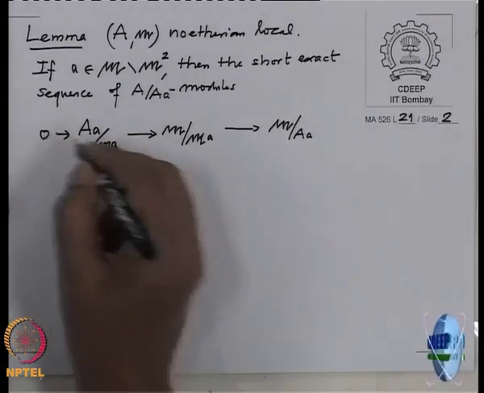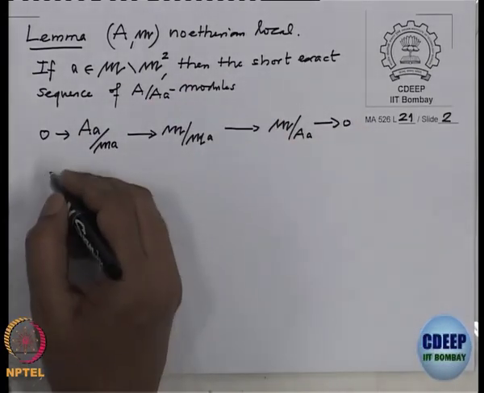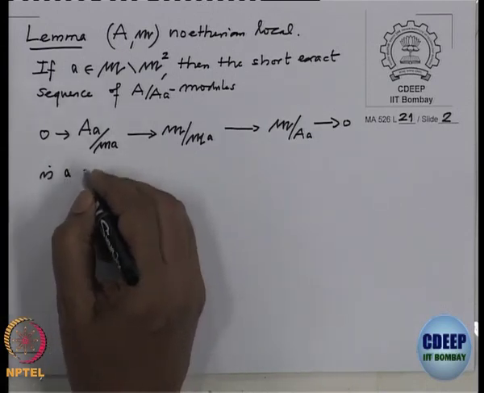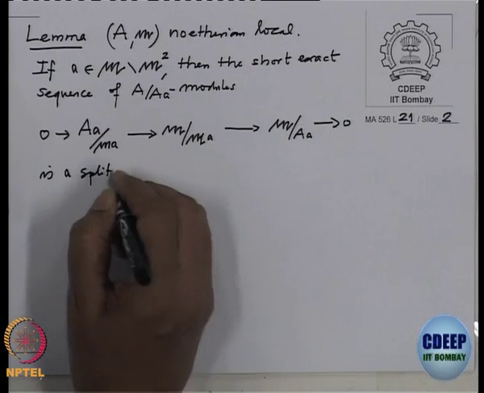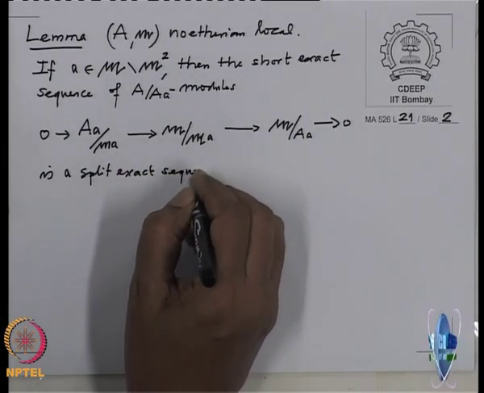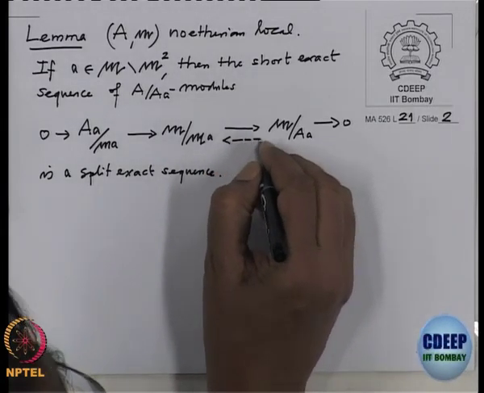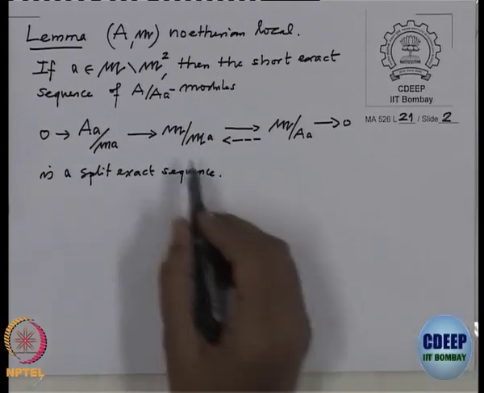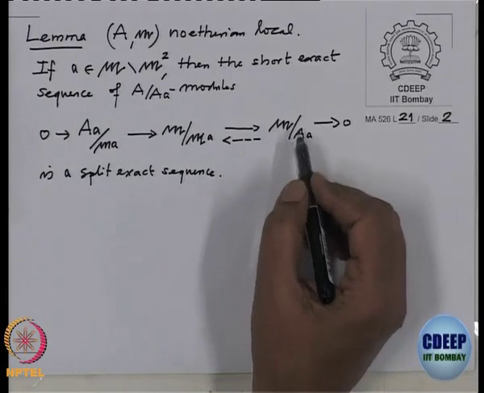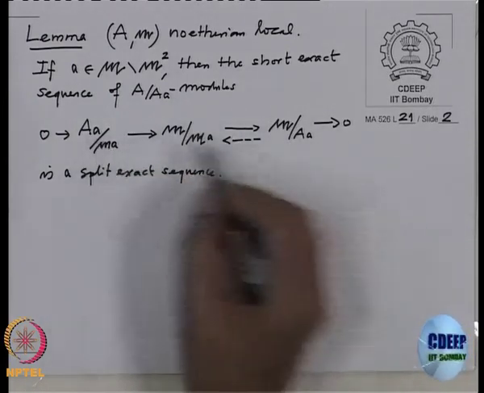This is clearly a short exact sequence, but the lemma says it splits. That means there is an A/(a) module homomorphism such that if I go like this, it is the identity on this. That is the meaning of split, or equivalently the middle one is the direct sum of the outer two.